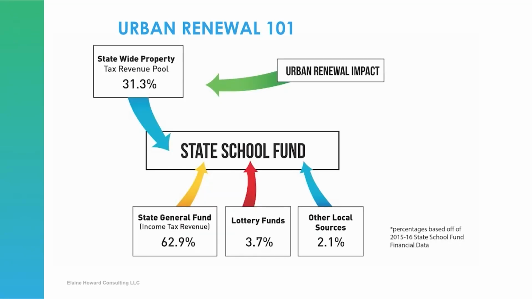Local school districts and education service districts are a concern for those who live in a municipality with an urban renewal area. The answer on how urban renewal affects school districts and education service districts is complex. The big picture is that school districts and education service districts are funded on a per-pupil basis by the state school fund. The state school fund has multiple revenue sources besides property taxes and has its own process in determining the amount of funding for each school district and education service district.